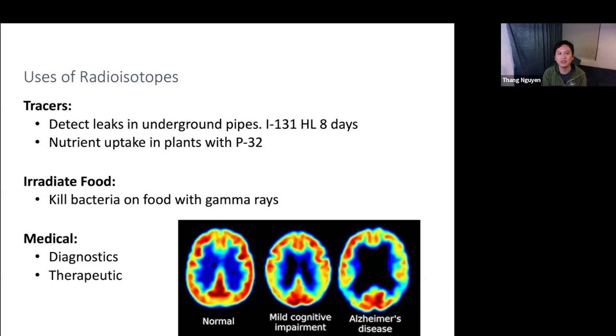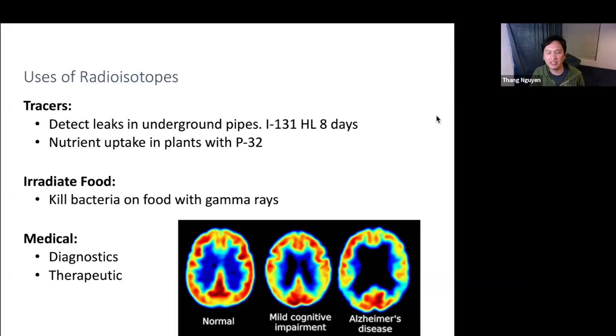But on the other hand, you can also use it as therapeutic, because remember, radiation can disrupt and break cells. So if you want to kill specifically cancerous cells, you can irradiate that one region to stop the growth of a tumor, for example. Of course, there are side effects. That's why people who undergo chemo and radiation therapy have a lot of side effects, because it is quite harmful in terms of not just affecting that region, but other parts that you don't want to affect, like the healthier cells.